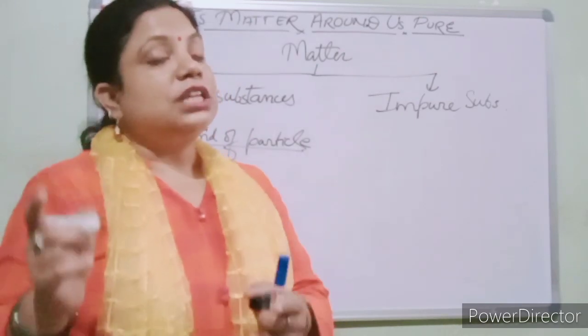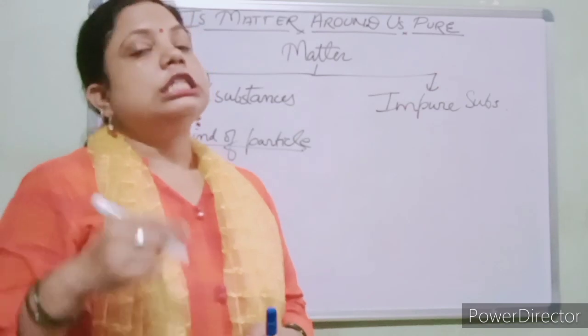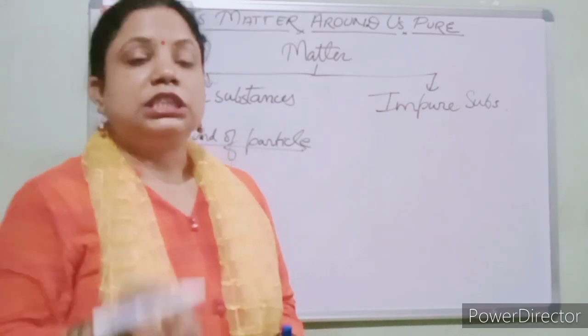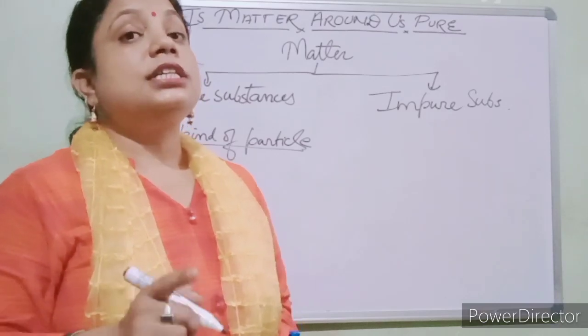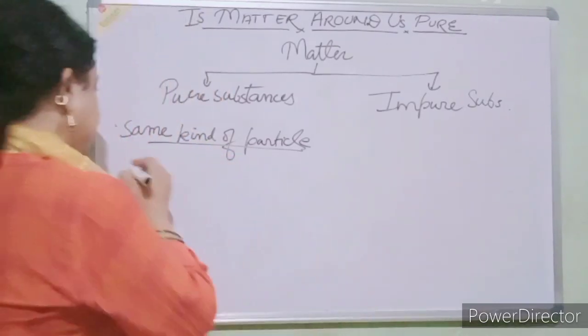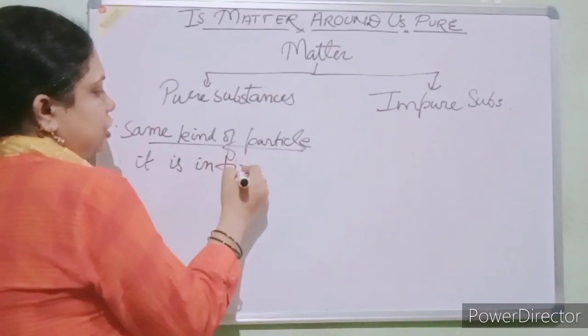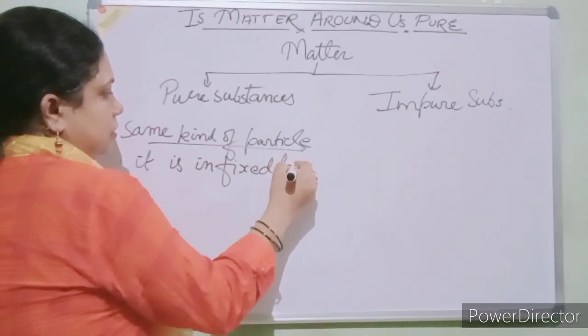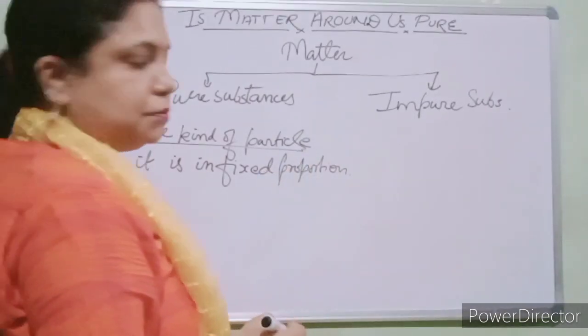So we can say it is a pure substance, which is made by the same kind of atom. The second property of pure substances is that they are in fixed proportion. Clear?